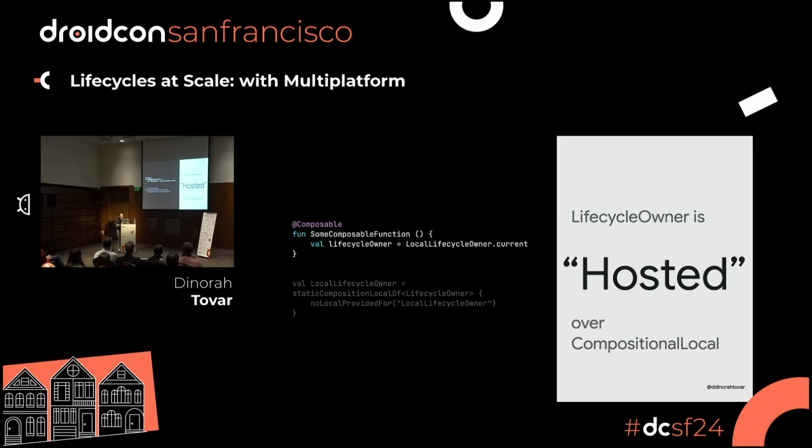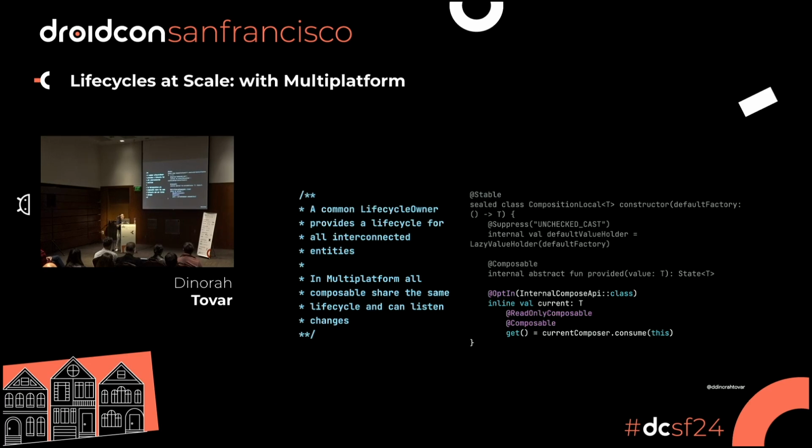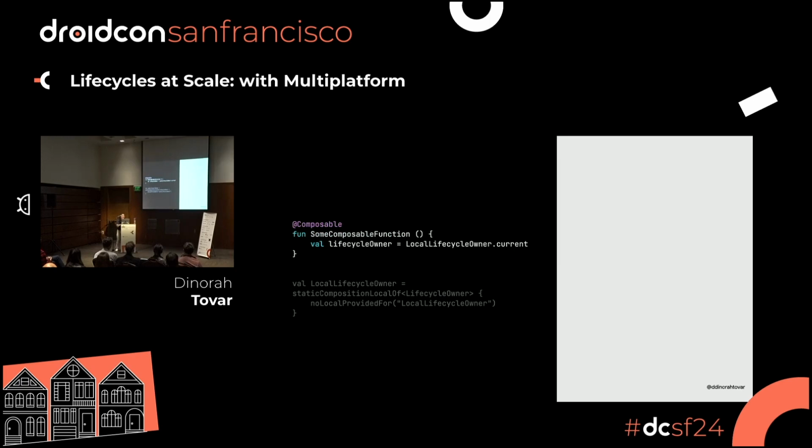So mostly, the lifecycle owner is hosted over composition local, which is really cool, because now all the trees in that composition are going to have the same lifecycle or something very similar, and they can access that lifecycle over the Compose tree, right? So if you remember, sorry, let me go back. The part of LocalLifecycleOwner is calling current, right?